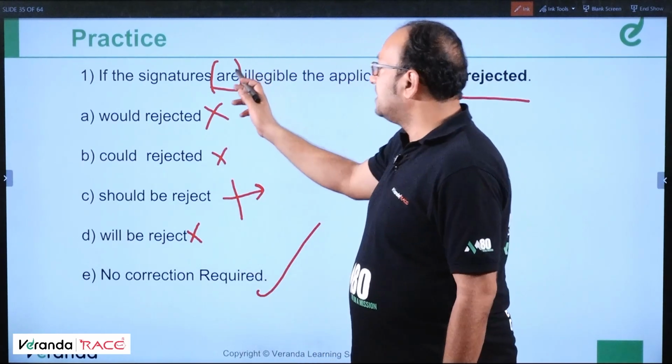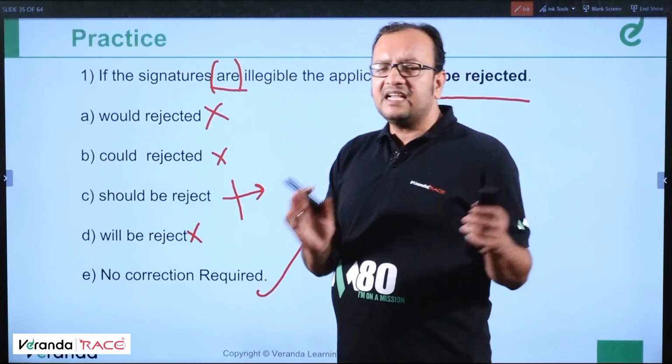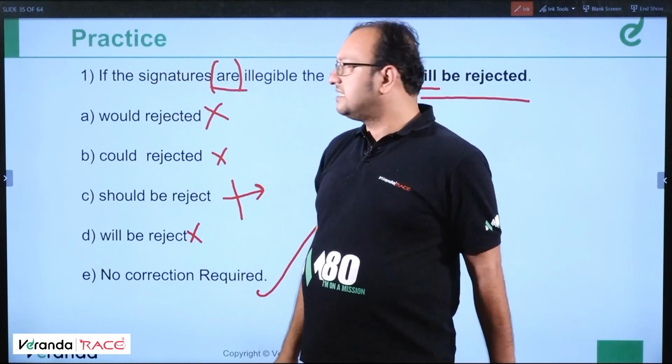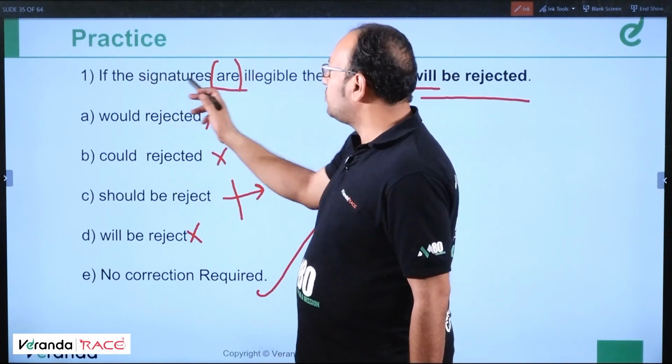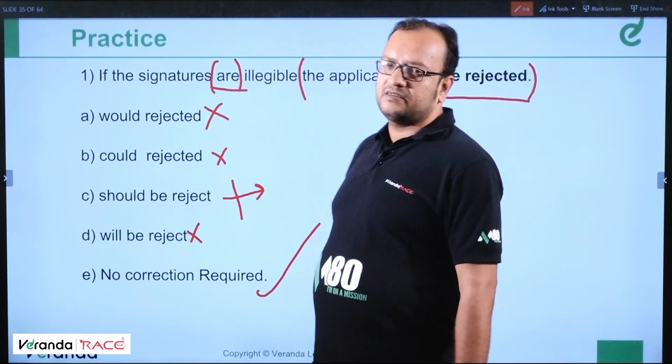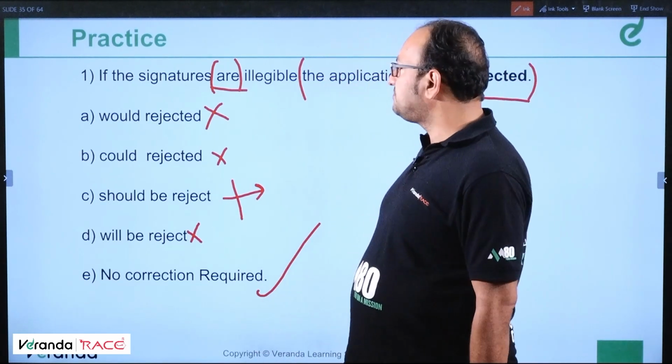No correction required is the correct answer. Because if a sentence is in present tense, the entire sentence can be in future or present. And this is structurally also correct, syntactically, because if is followed by present tense, the principal clause is written in future simple. Clear? Moving ahead.